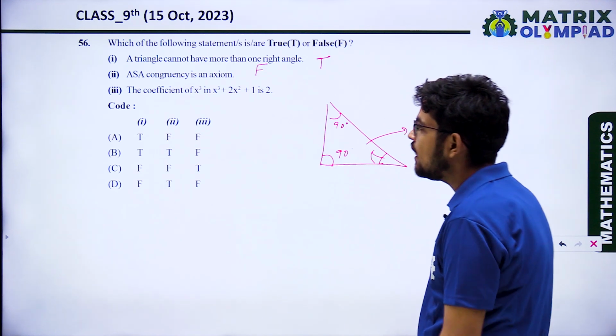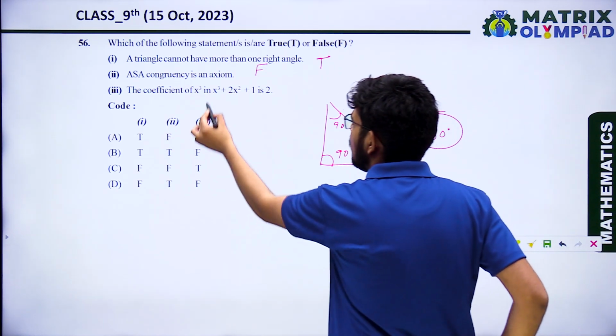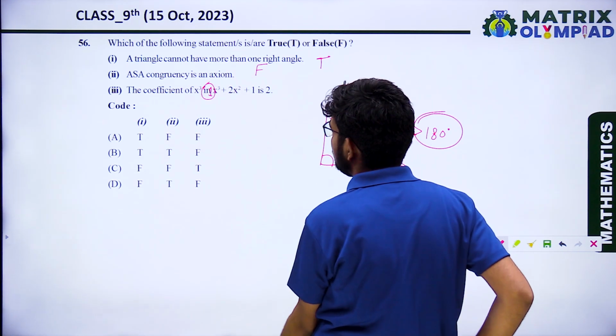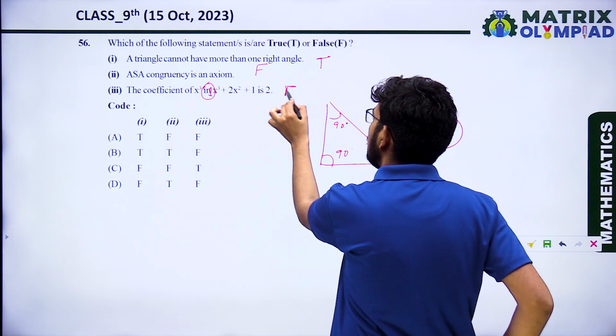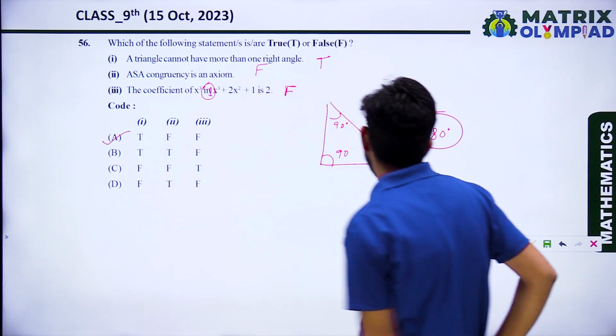The coefficient of x cube in x cube plus 2x square plus 1 is 2. The coefficient of x cube has nothing written, which means it is 1. So the coefficient is 1. So this one is also false. So TFF is the correct option.